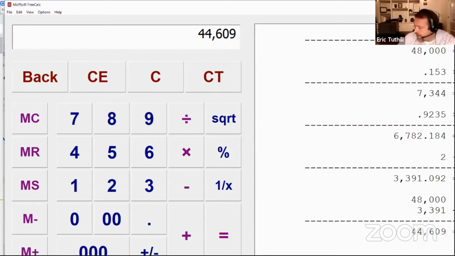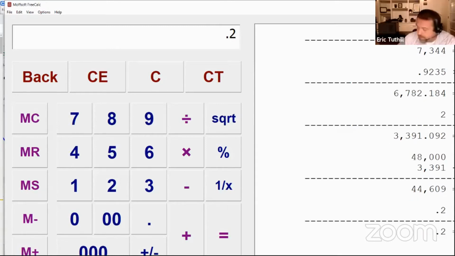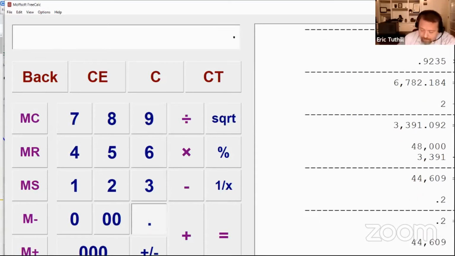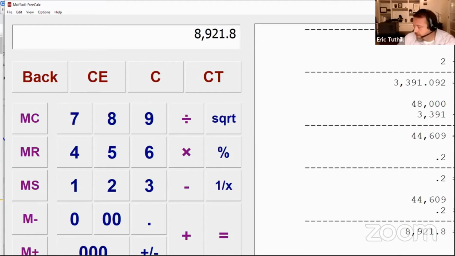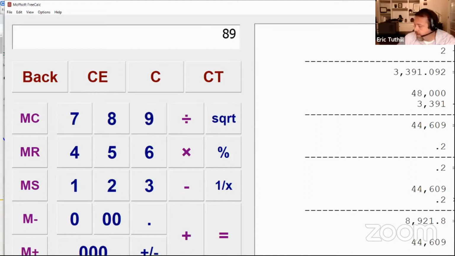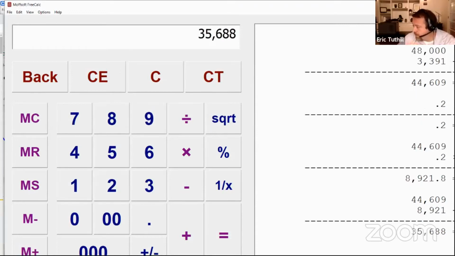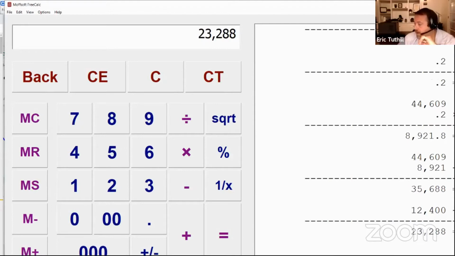Then we're going to take the 20% QBI deduction, right? So 44,609 times 0.2, we're going to get a deduction of $8,921. So $44,609 minus $8,921 approximately is $35,688, right? We get a standard deduction, 12,400, right? Now we're down 12,400. Now we're at 23,288 bucks when all said and done, right? That's taxable income. That's what the federal government's going to tax you on.